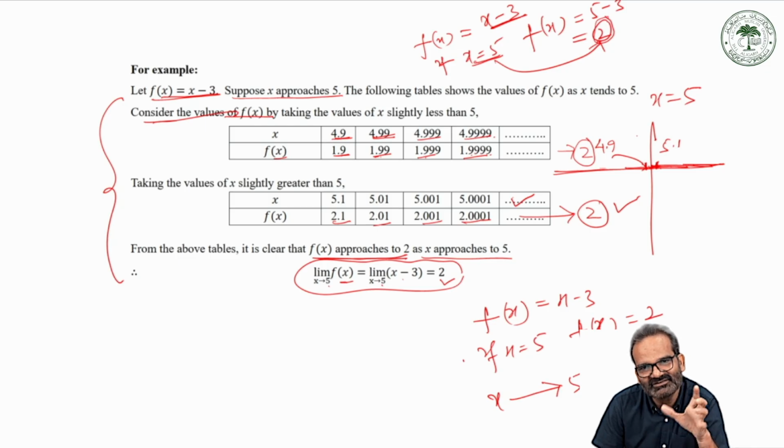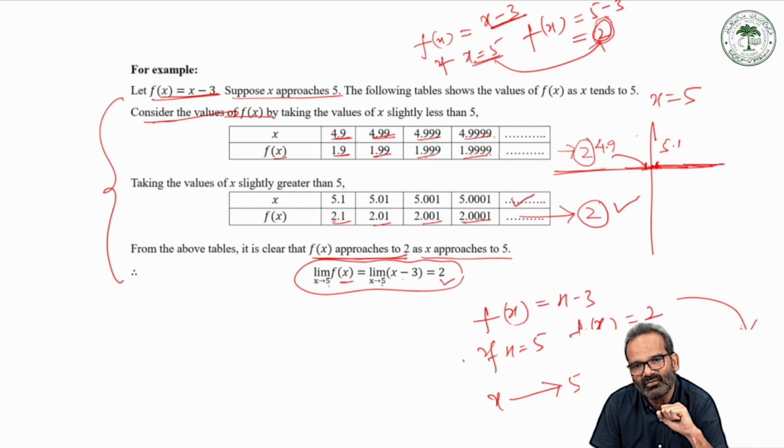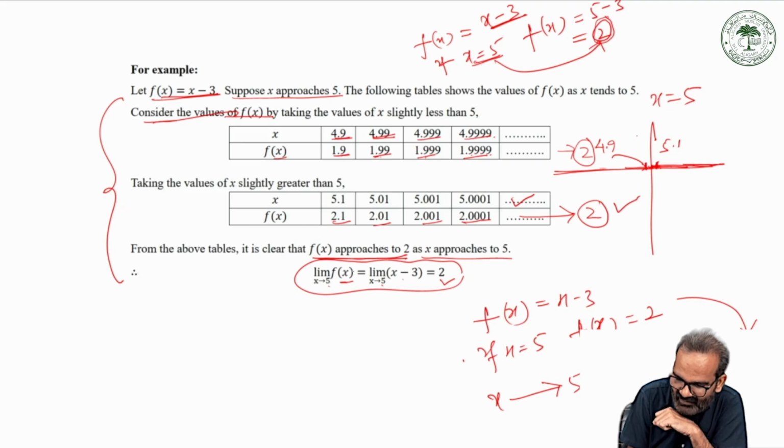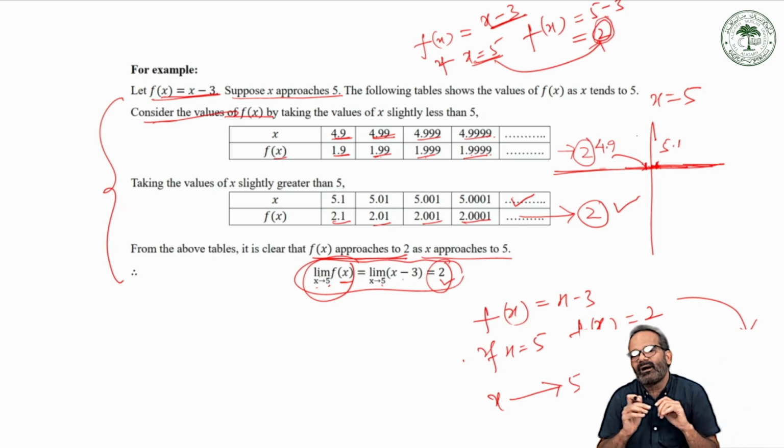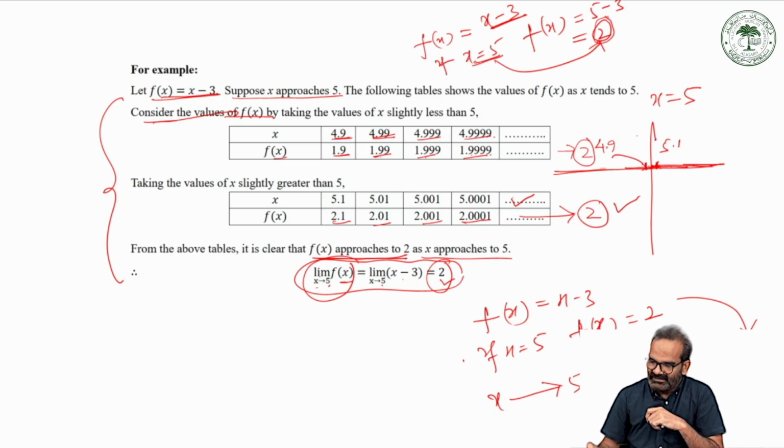So in both situations, we are getting the same values. This is how the concept of limit is explained, and how we will read it: the limit of a function f(x) is equal to 2 if x approaches 5. Right? So this is all about limit.